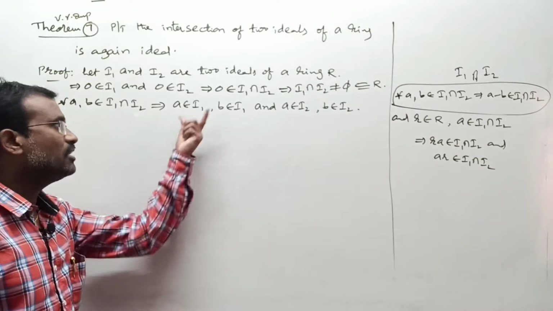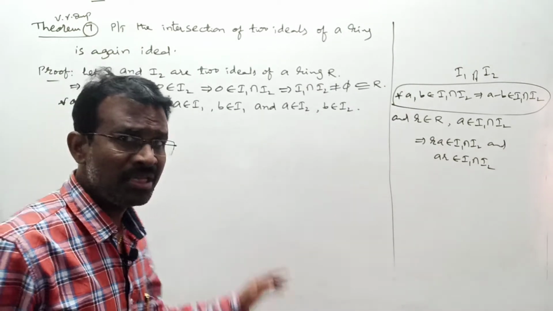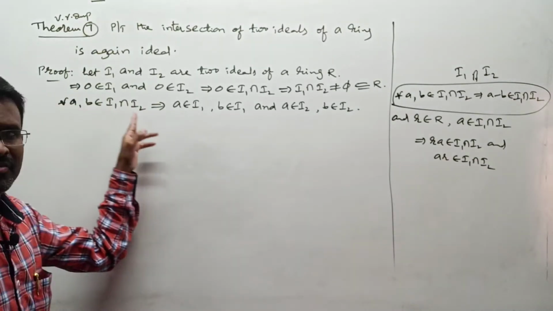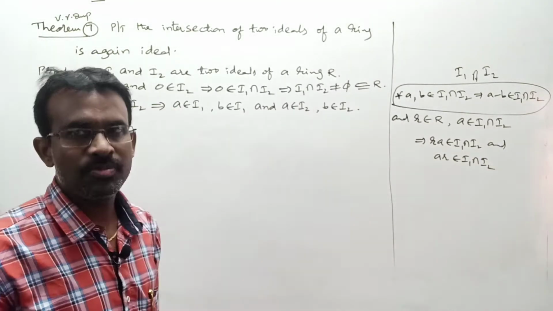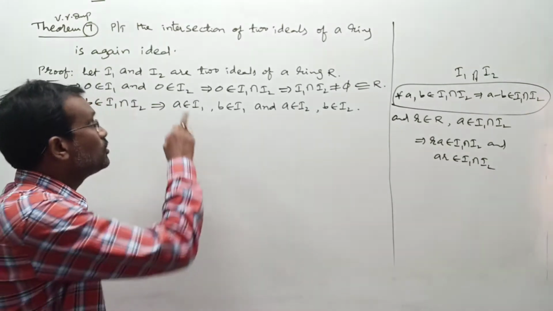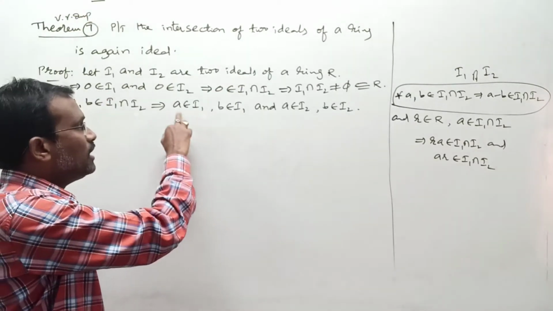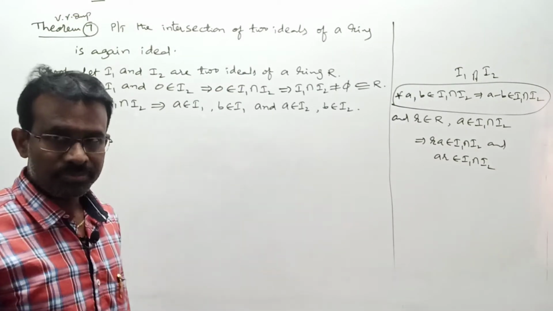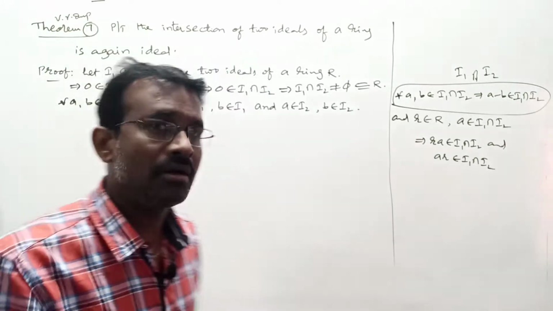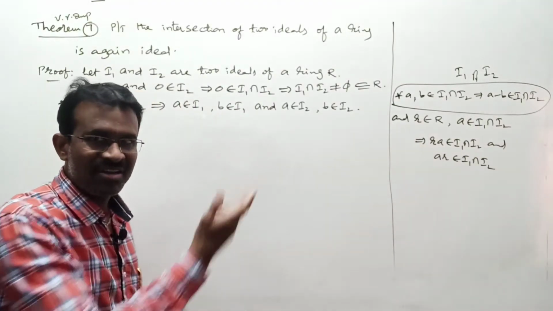But for my convenience, I proceed like this. Whenever a and b are elements of I1 intersection I2, this is always possible. But already we know that I1 is individually an ideal of ring R. Whenever a belongs to I1, b belongs to I1, and I1 is an ideal of ring R, is a minus b in I1 or not?